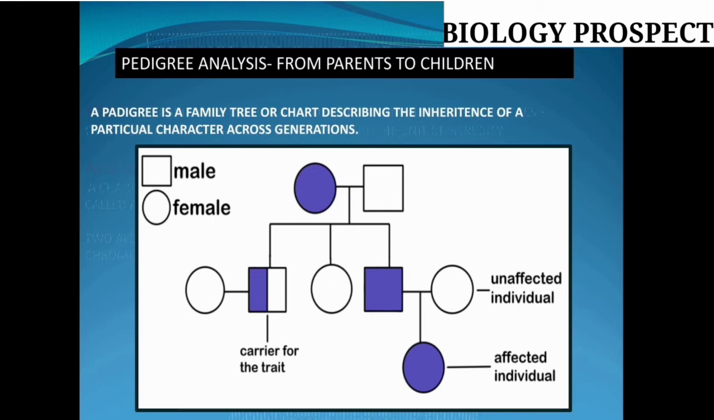Okay friends, so we are discussing pedigree analysis, which is actually the family chart or the family tree. In the monohybrid and dihybrid crosses, we have seen the different offsprings, that is the F1 generation, F2 generation, F3, and whatever generations are produced by the parents.